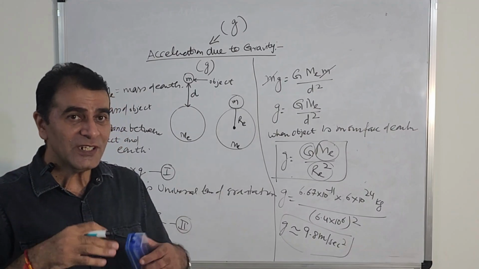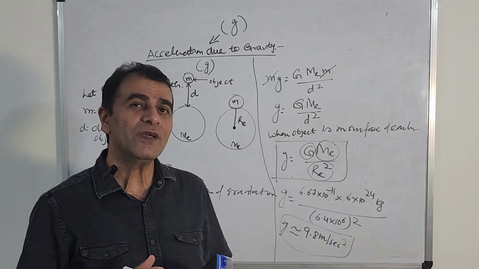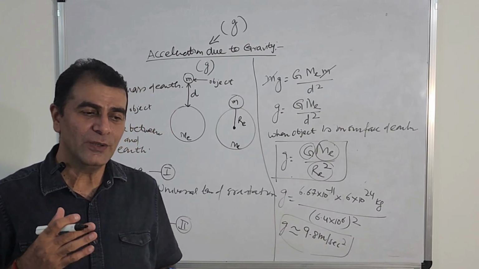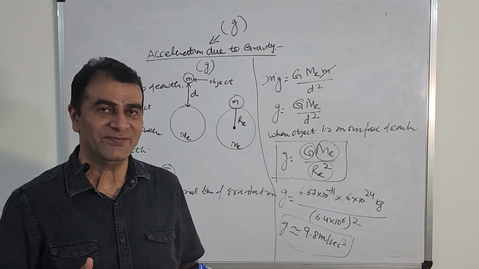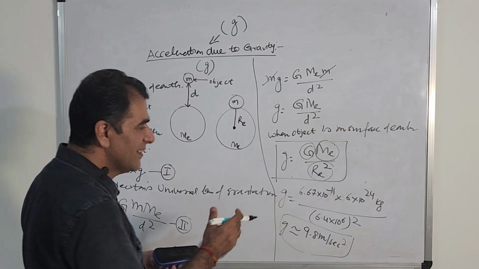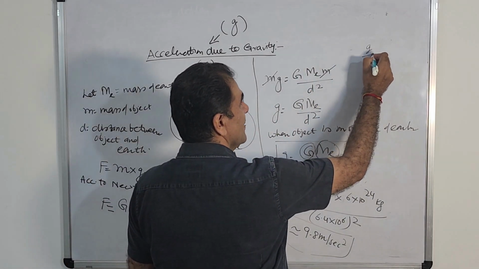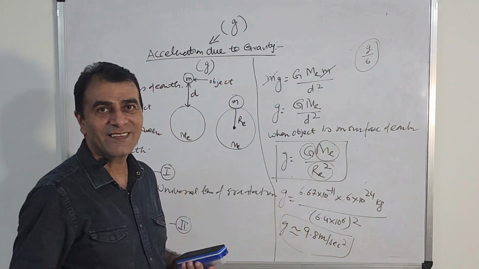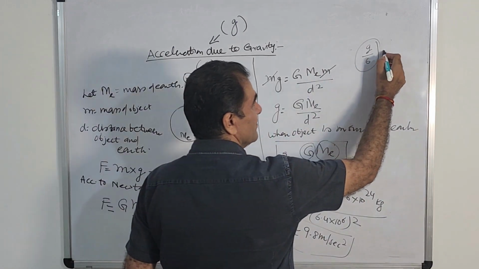Now, an astonishing thing. If you go on the moon, this g becomes g by 6 on the moon.